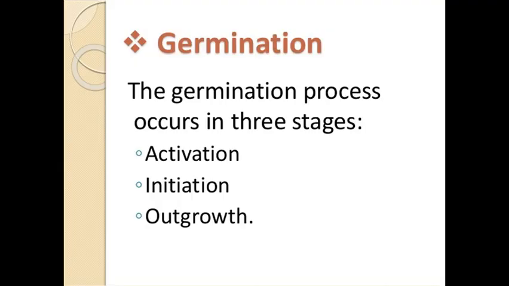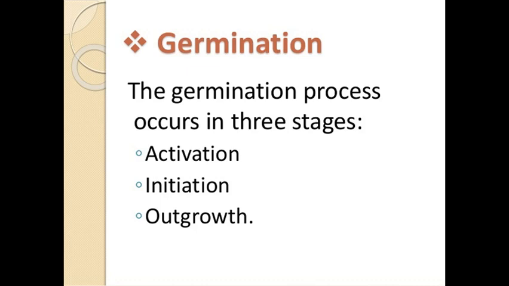Now dear students, I would like to explain how the bacterial endospore starts to germinate whenever favorable conditions come again. Basically bacterial endospore germination is completed in three steps: activation, initiation, and outgrowth. Okay.